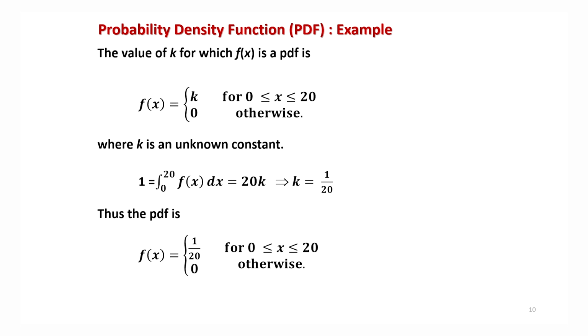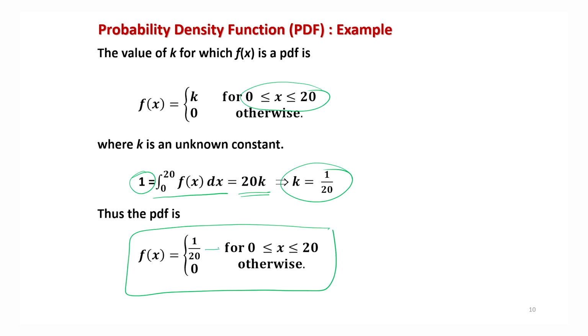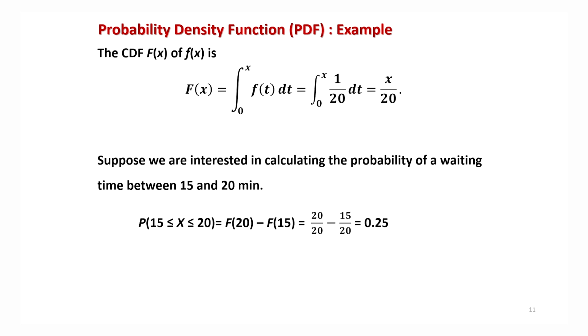We know from the property of the probability density function that the integration over the whole range of x should be equal to 1. So I write the integral from 0 to 20 of f(x) dx equal to 1, and if you solve it, this comes out to be 20k. This implies that k is equal to 1/20. So now my PDF is given by f(x) equal to 1/20 for x lying between 0 and 20, and 0 otherwise. Right, so now you have this PDF, and you can use it for different jobs, for computing different types of probabilities.